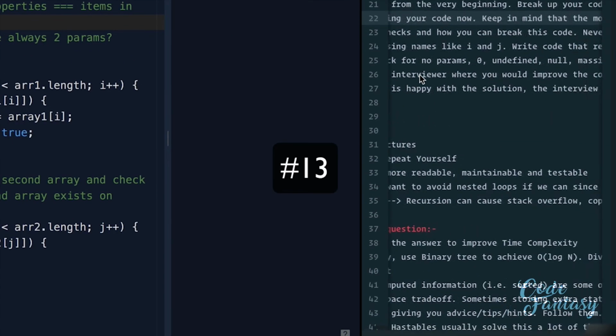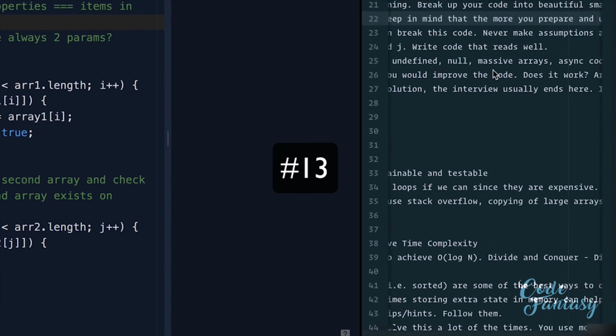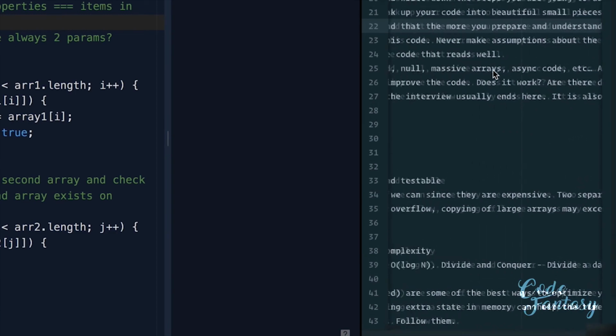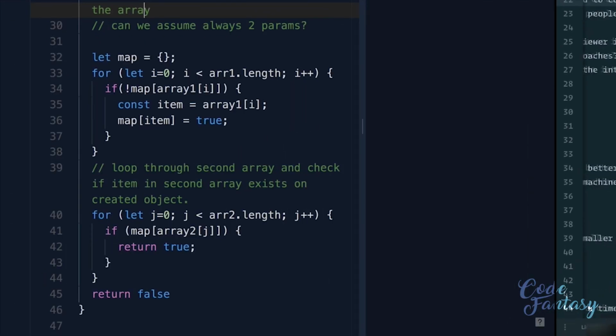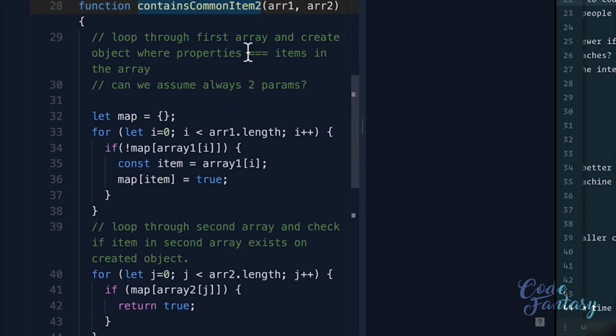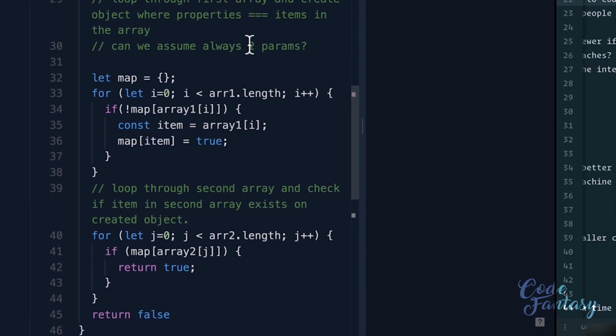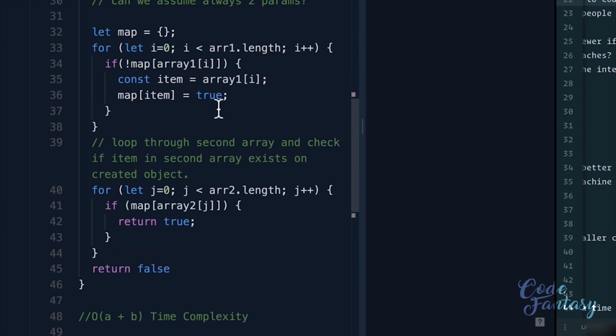Test your code. Check for no params, zero, undefined, null, massive arrays, async code, and so on and so forth. We kind of covered this in the previous step, but you want to check with the interviewer that we're making some assumptions here, and let them know that you're thinking about it. You're thinking about the fact that this function might not always be run with two arrays. How can we test this function, and how would you test this function to make sure that it gives the expected result, that we always return true or false? And this is where you might say that you're going to test your code and run some unit tests.